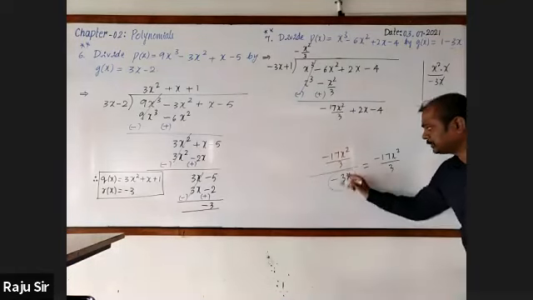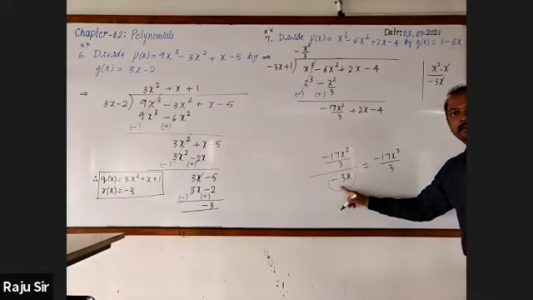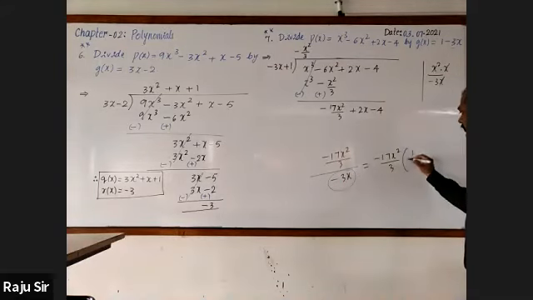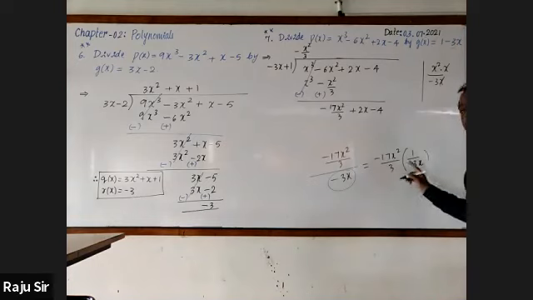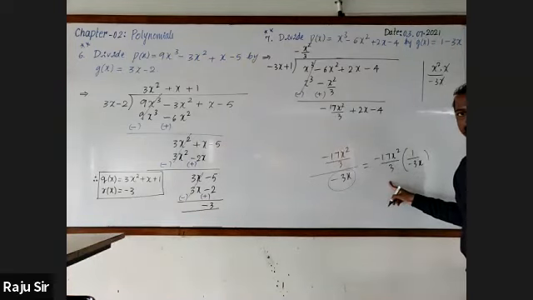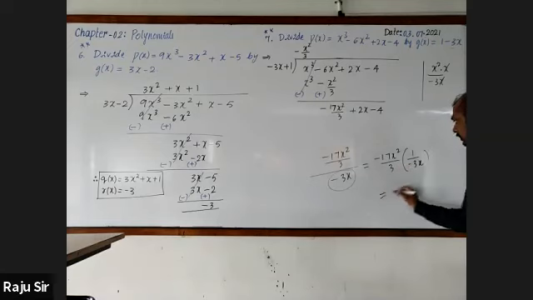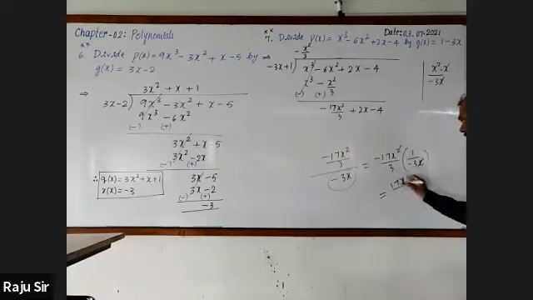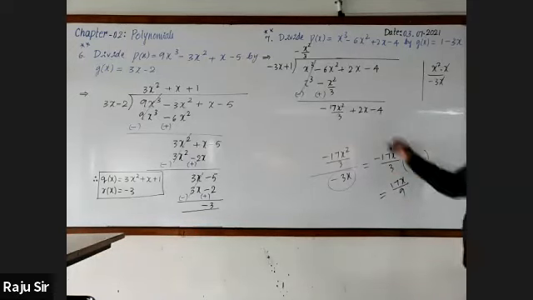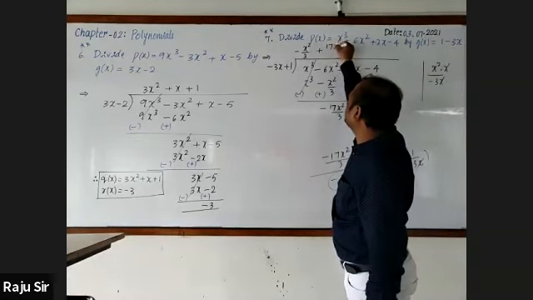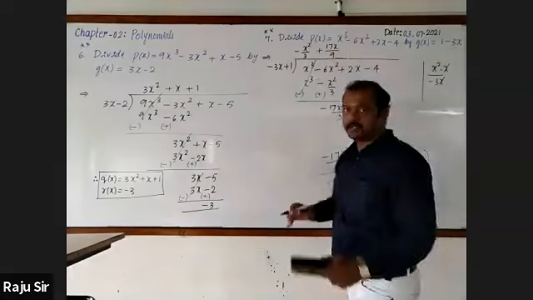I take the reciprocal of the denominator. Denominator is minus 3x. Its reciprocal is 1 by minus 3x. Any doubt here? No, sir. Now, minus minus get cancelled. X and x get cancelled. Remaining 17x by 3 3s are 9. So this 17x by 9 should be written here.